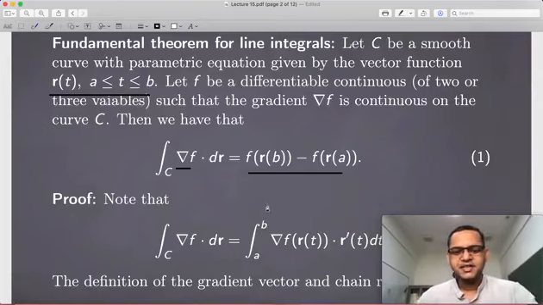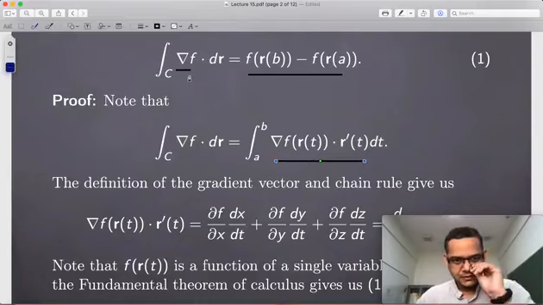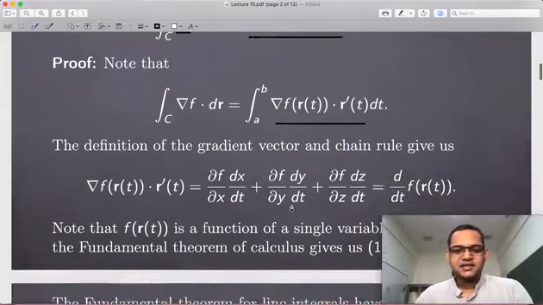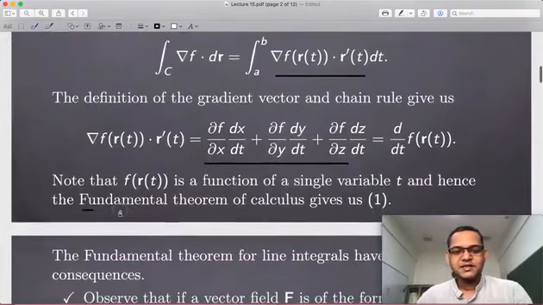So we saw that the proof is basically just expanding the formula for the line integral and using the chain rule along with the fundamental theorem of calculus.